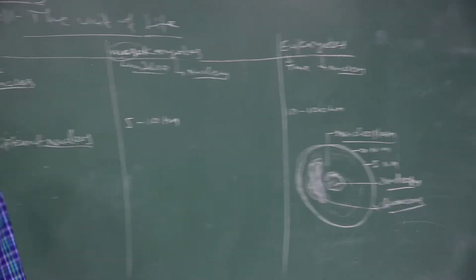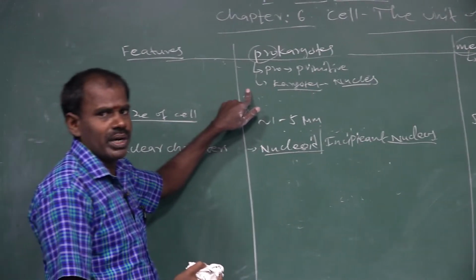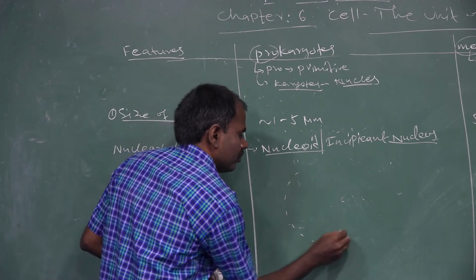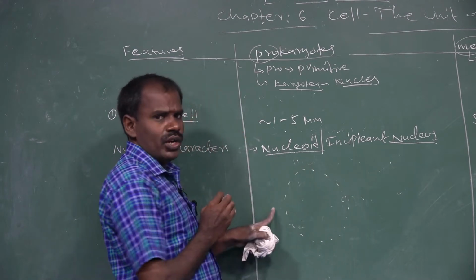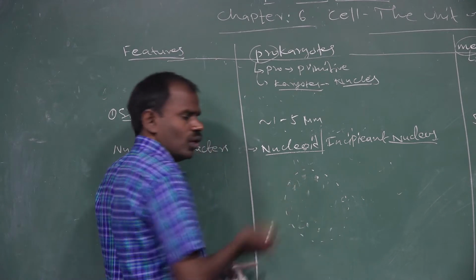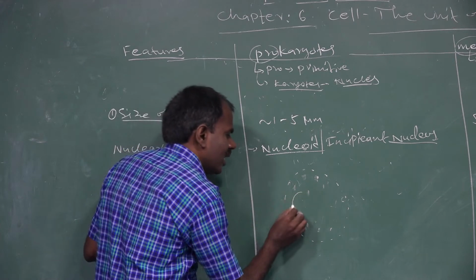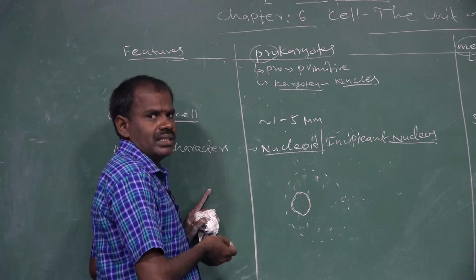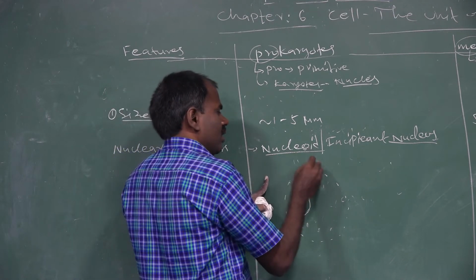But in prokaryotic organisms there is a poorly developed nucleus, without a nuclear membrane. There is only nucleoplasm and circular type DNA. That is called a nucleoid.